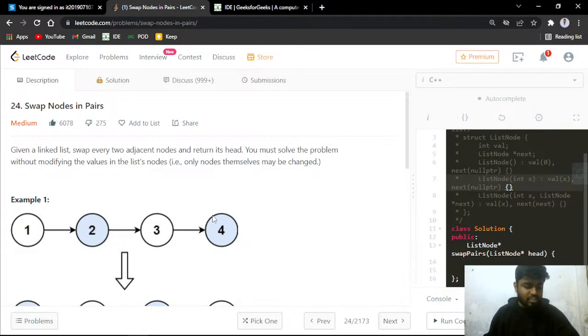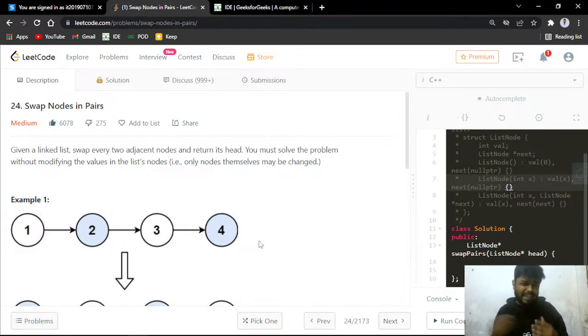So just give me a quick plus one in the chat if my voice is clearly audible to everyone and the screen is visible so that I can start as soon as possible. Also, let me know if the audio and video are working fine. I guess the notification is there, so people will join in a couple of minutes. I'll wait for 1 or 2 minutes for everyone else to join, and then we'll start with this problem. Also, you can let me know if you have solved this problem, and what your approach was, whether you did it in a recursive manner or an iterative manner.